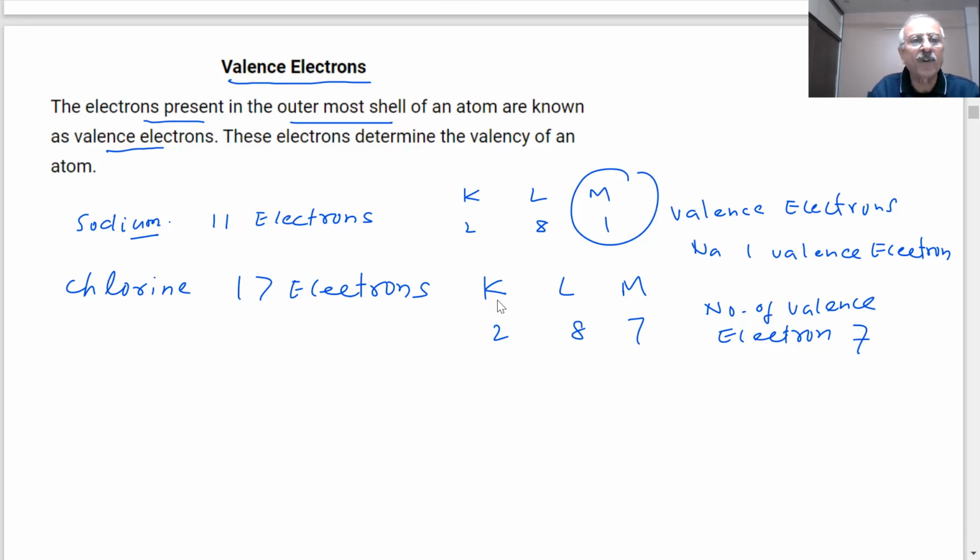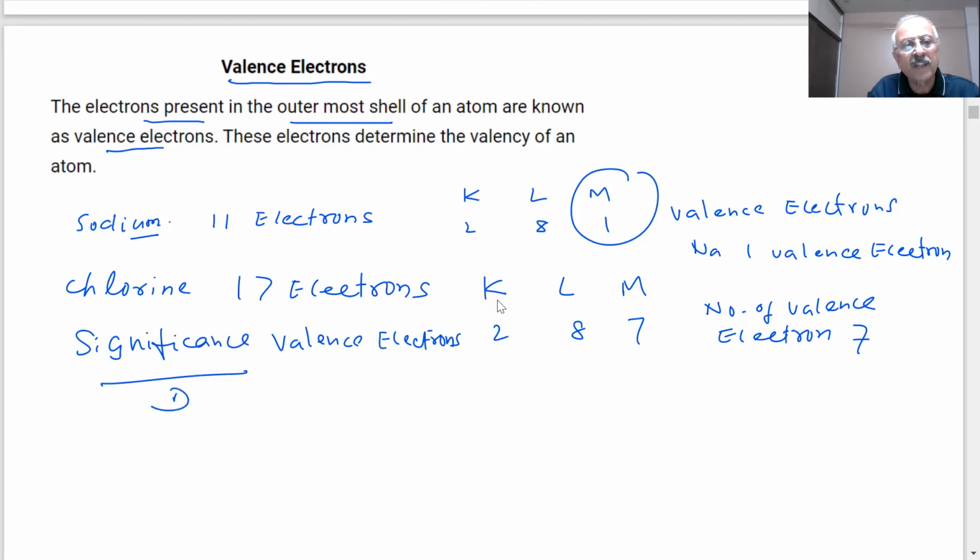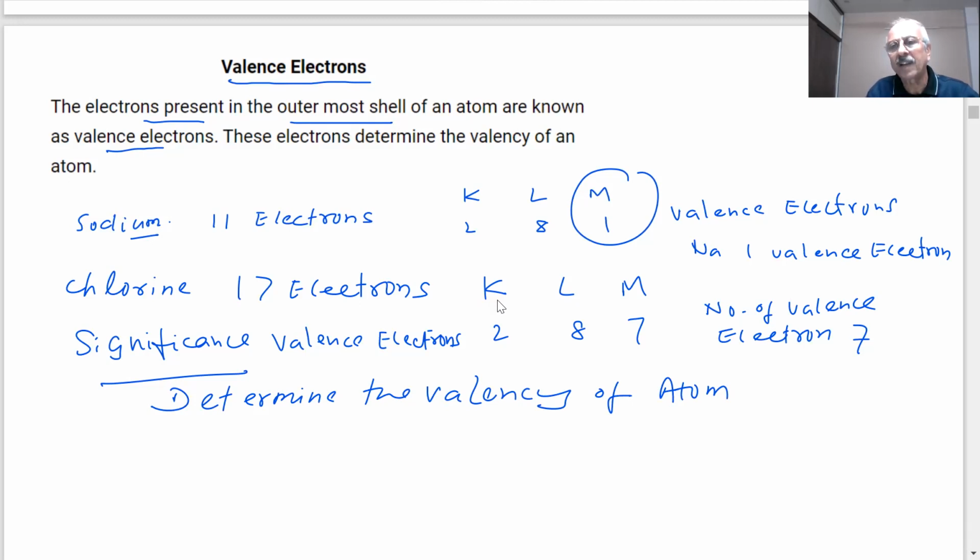And why are they so important? What is the significance of valence electrons, students? Why do we need to study them? What is the importance of this in chemistry? They will determine the valency of the atom. Am I right? Yes, sir. So the combining capacity of an element will be decided by the valence electrons.